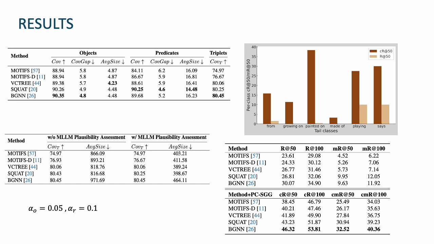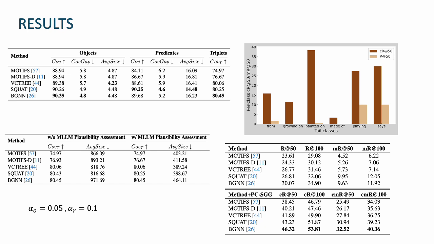And we can see that overall SQUAT and BGNN achieve the highest coverage for the individual objects and the predicates itself, and overall for the triplets itself, showing that they are among the least uncertain, having higher reliability overall across all the 5 state-of-the-art models.